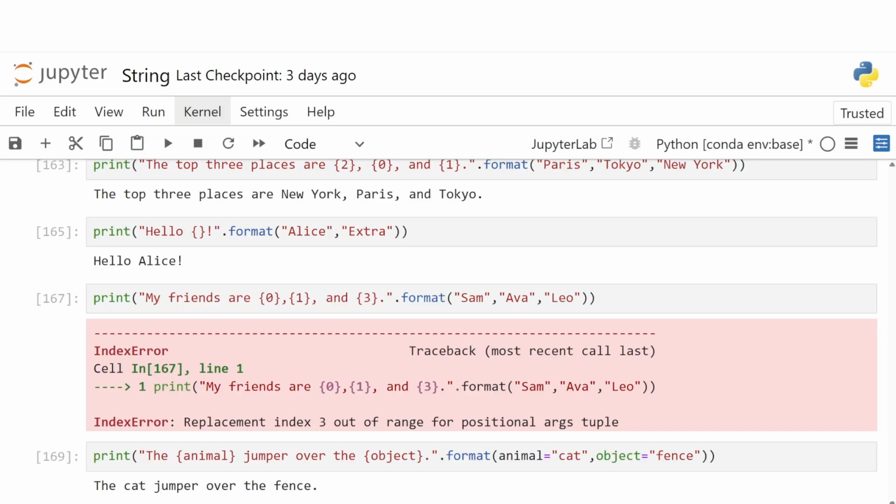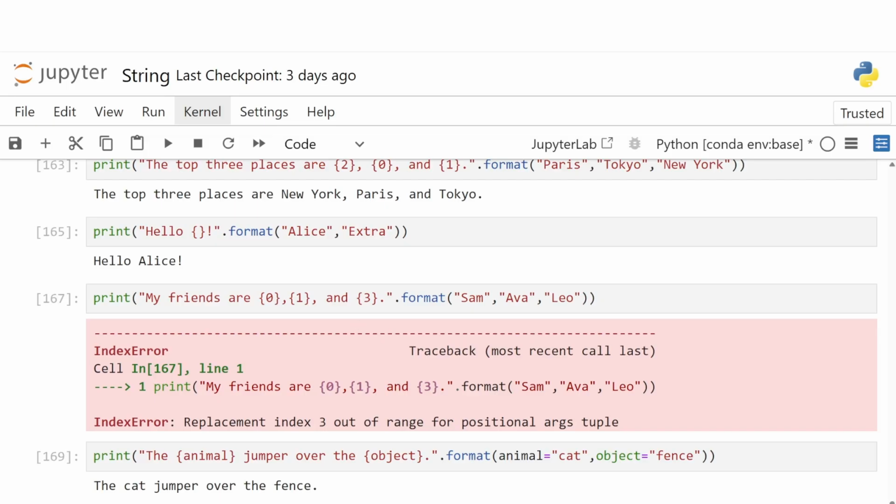So first, no error. Python just ignores the extra values if there are no placeholders to fill. But if you refer to an index that does not exist, for example, if we give 0, 1, 3, Python will throw an error, which is the IndexError: tuple index out of range, because there is no fourth value to match the placeholder with this 3.